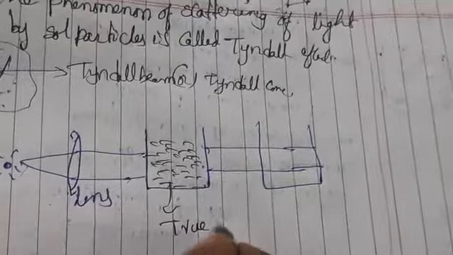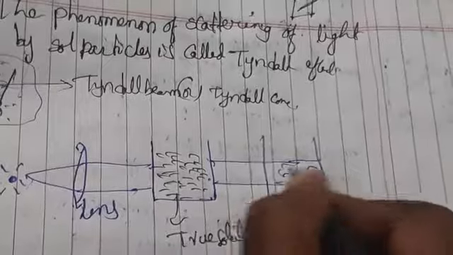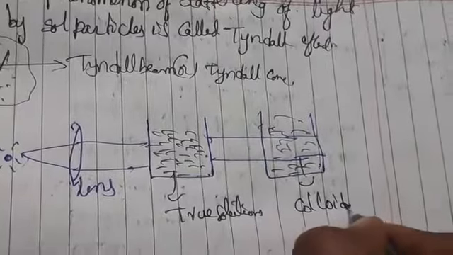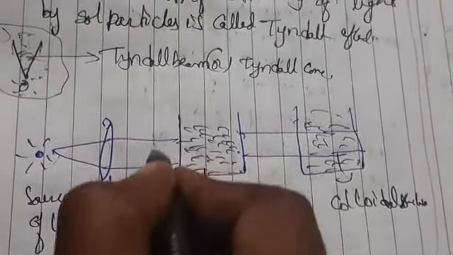This is a true solution and this is a colloidal solution. Whenever we pass a source of light through the lens, let us take clear liquid: this is water, this is milk. Milk is a colloidal solution here.